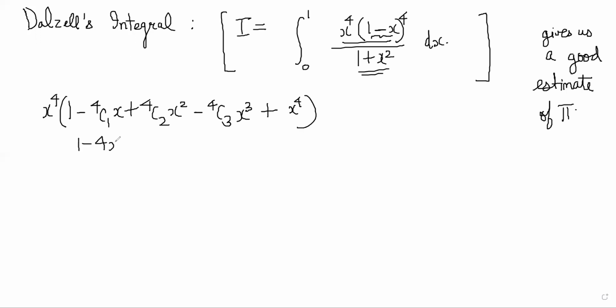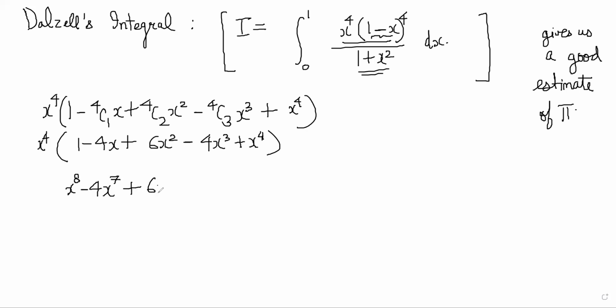This is 1 minus 4x plus 6x square minus 4x cube plus x power 4. And that is being multiplied by x power 4 outside, right? So just multiply it out, you get x power 8 minus 4x power 7 plus 6x power 6 minus 4x power 5 plus x power 4.